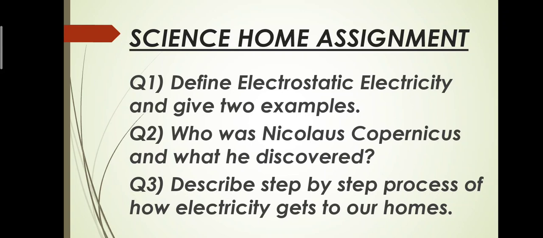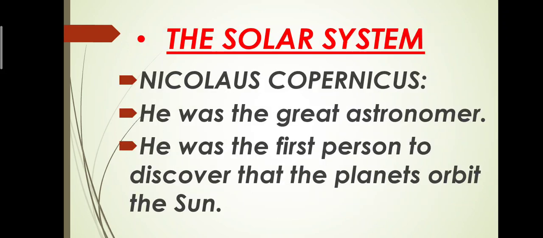Now moving on towards the second question, who was Nicolaus Copernicus and what he discovered? This question number 2 is related to the next chapter, which is unit number 12, the solar system, which we will be conducting in the next videos. But let me give you the introduction of the scientist Nicolaus Copernicus.